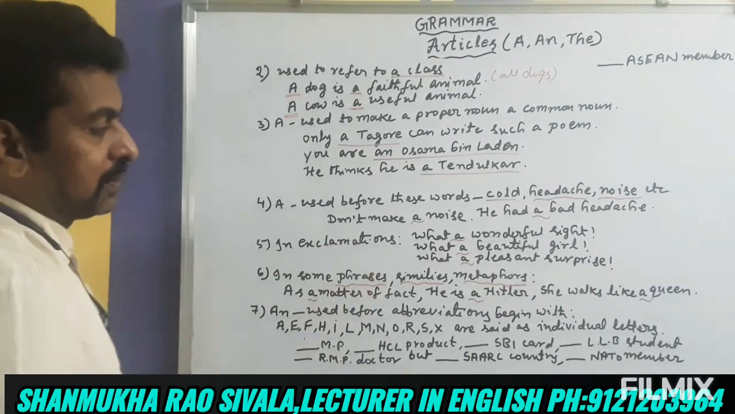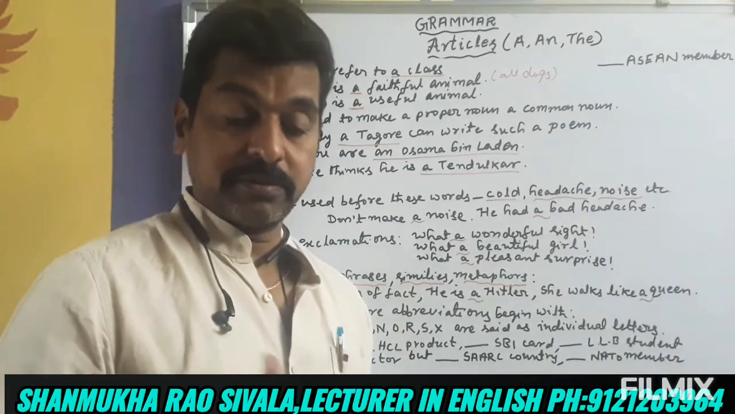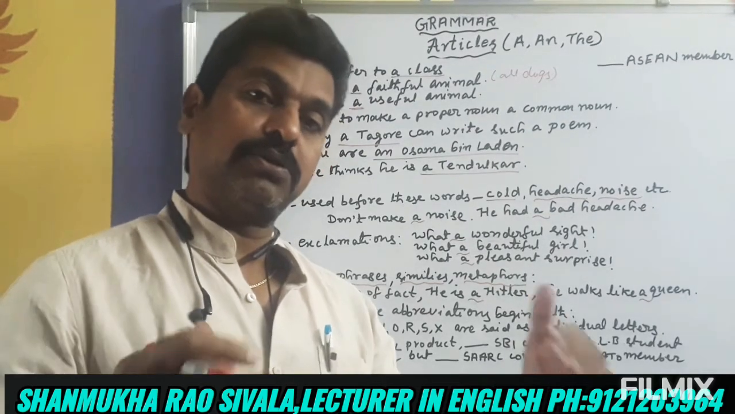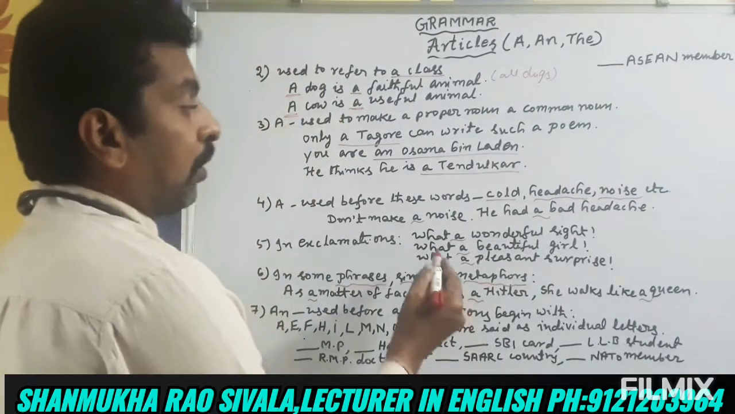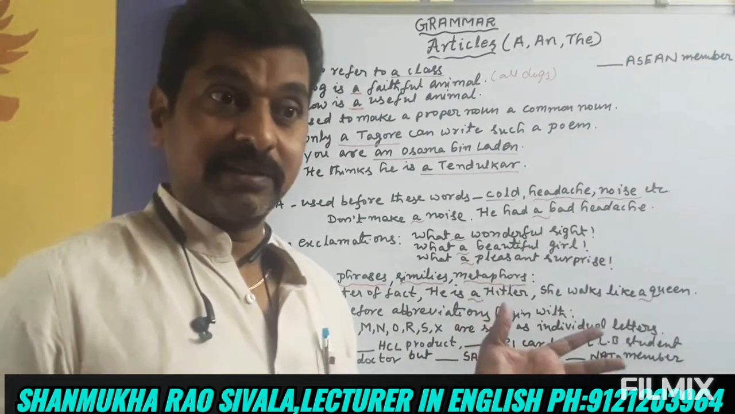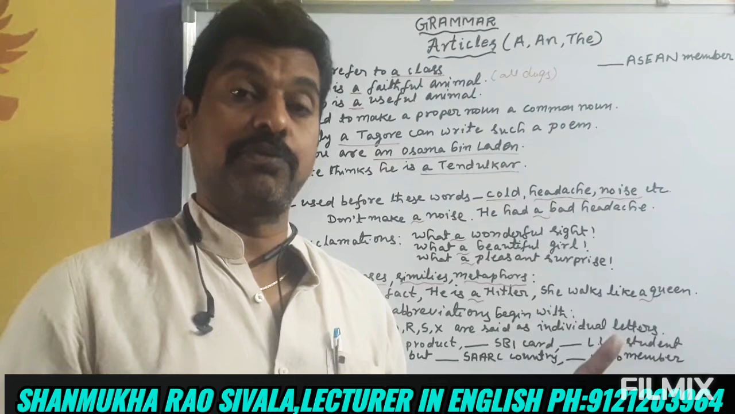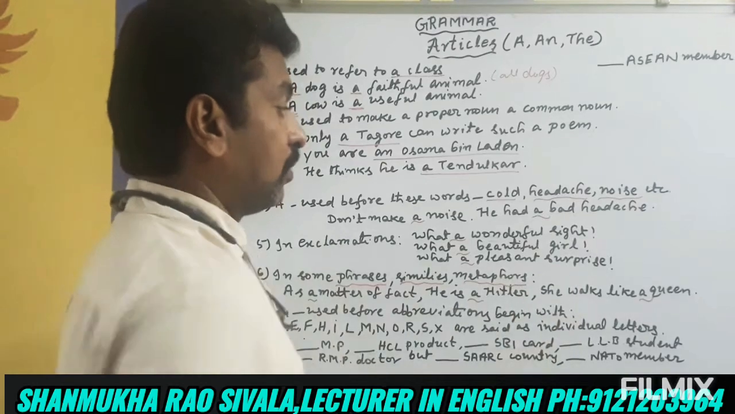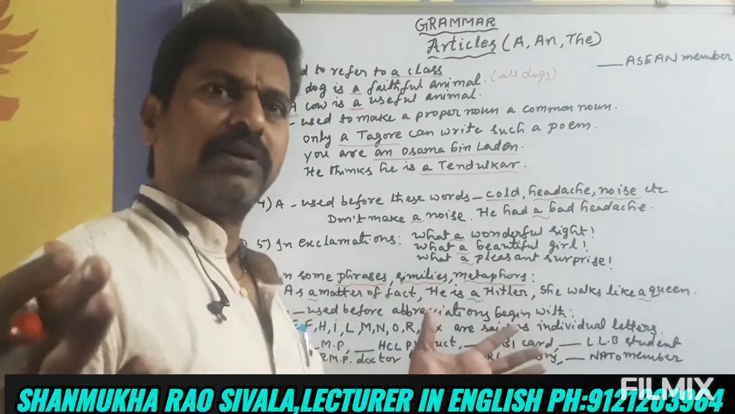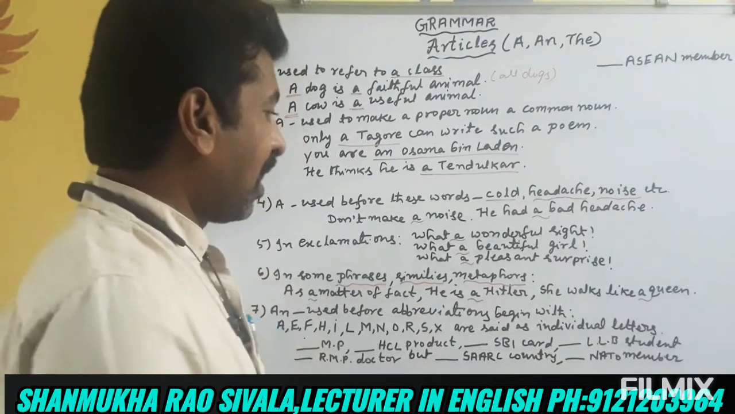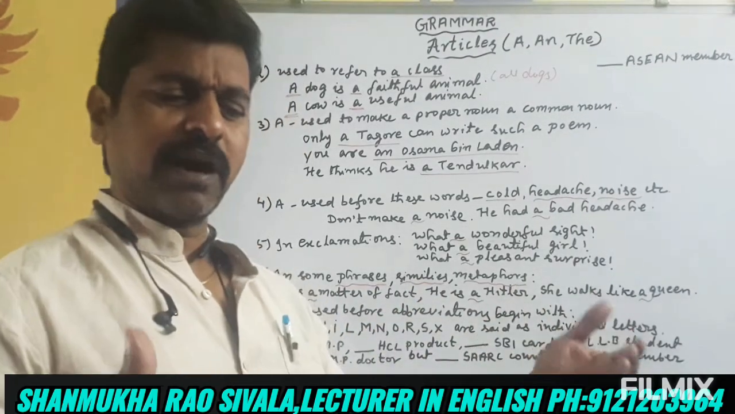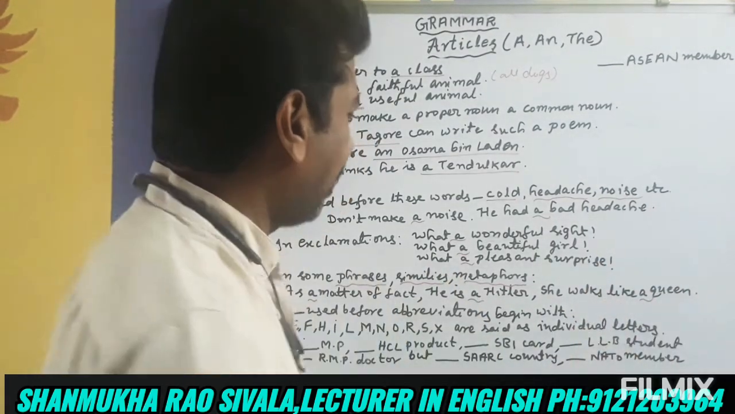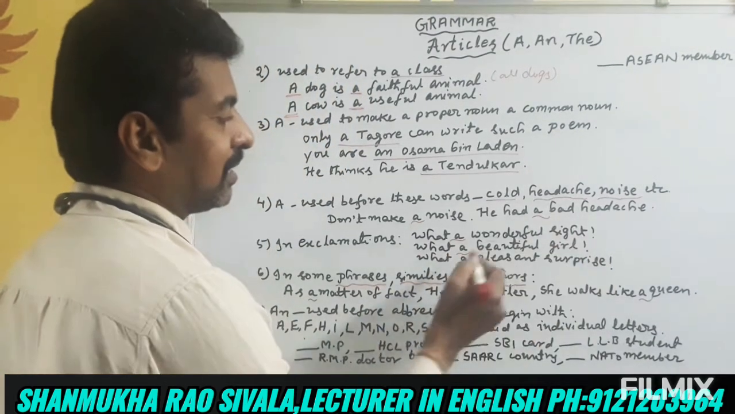And in exclamatory sentences, where we express surprise or some sudden feelings, at that time also we use a. For example, what a wonderful sight! The sight is very beautiful, wonderful. What a beautiful girl she is! And what a pleasant surprise. Suppose our friend met us suddenly, unexpectedly. "What a pleasant surprise," we say. So in exclamatory sentences we use a.